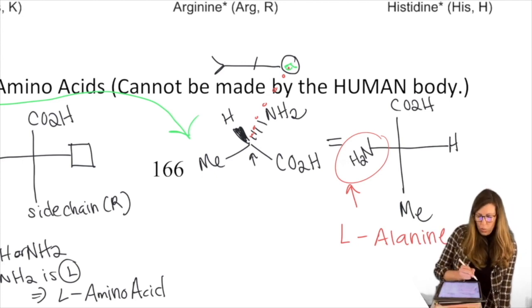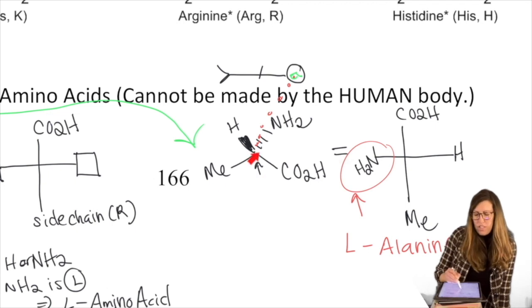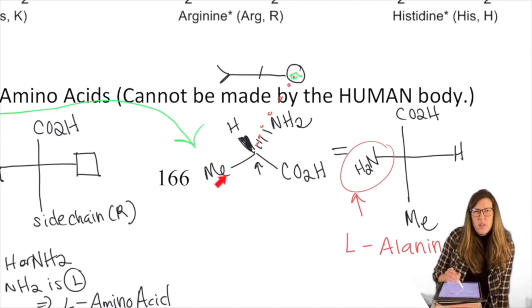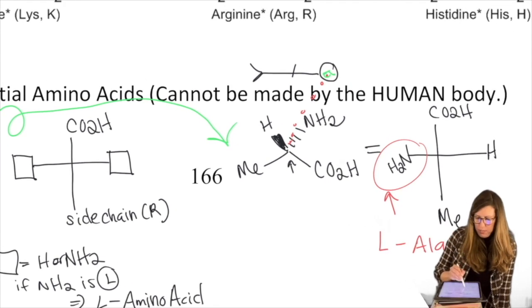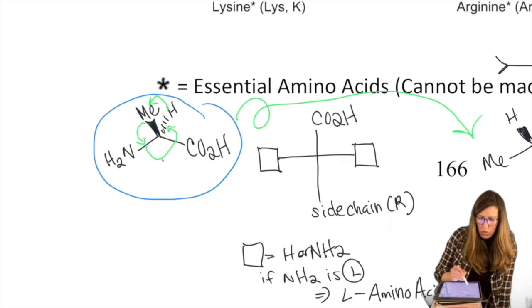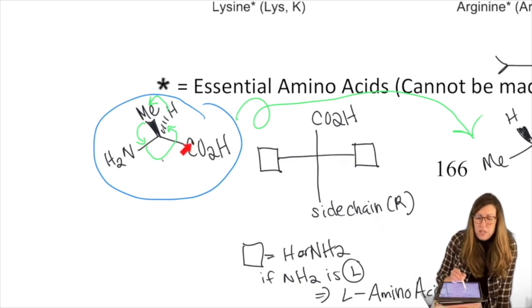So we can quickly convert this one into a Fischer. Let's see, this one. Because we have the side chain not drawn on a dash or wedge. Why in the world would we draw it the other way then? Why is that whole list drawn this way when that requires me to do a rotation to get into a Fischer projection? Well, first of all, the naturally occurring amino acids are L, and so that's something that would be understood no matter how you rotate it. It's useful to see the consistent parts on the plane and only vary the one wedge piece.